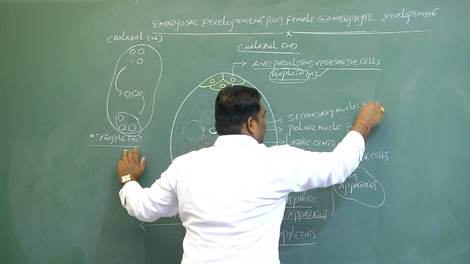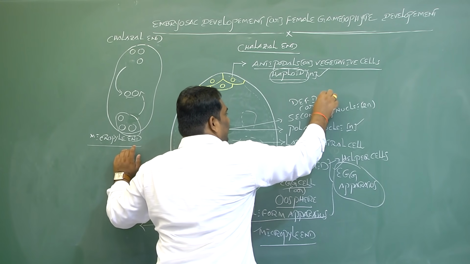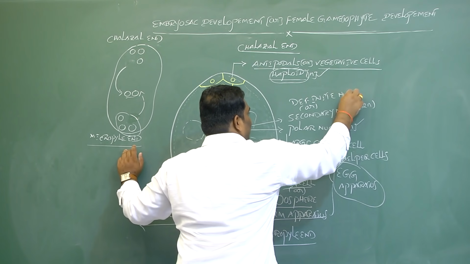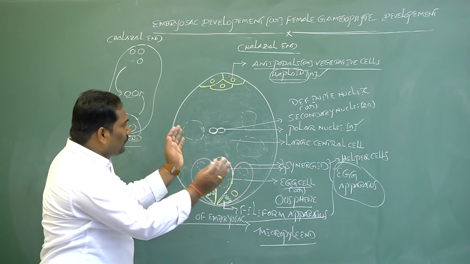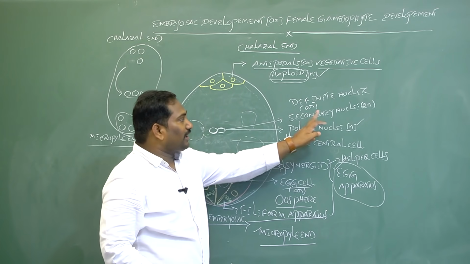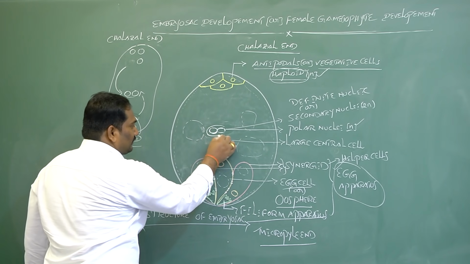Its ploidy is diploid, and it is also called the definite nucleus.